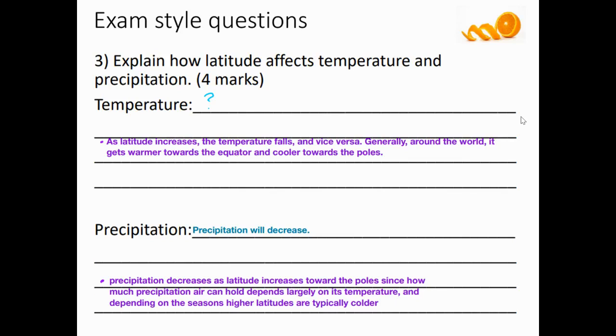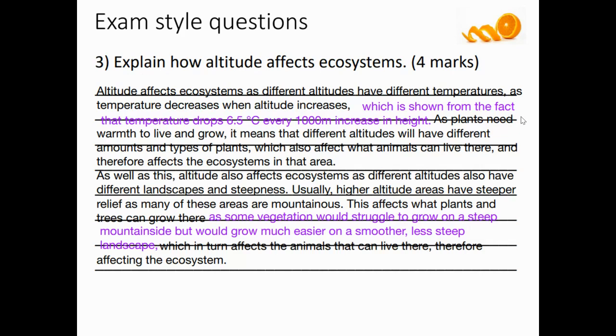What I've included about this answer here is that the student has obviously misunderstood the question or not known what to write. So what they have done is they've put question marks and put little points, and then they've added their answer in afterwards. So this is the perfect example of a student who's gone, do you know what, I'm not actually sure what the answer is. And this is revision, and that's fine if you don't know the answer at this stage. We'll be revising this again when we go back to school. They've then gone back, reviewed their work, and decided actually, this is what I want to include.